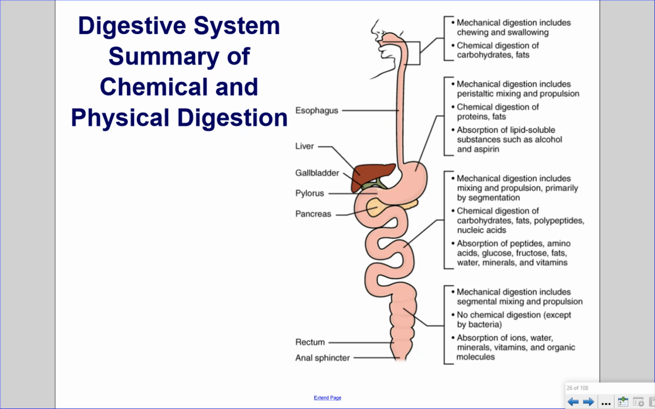Digestive system summary of chemical and physical digestion. While both chemical and physical digestion take place throughout the entire alimentary canal, there is a significant amount of mechanical or physical digestion in the mouth and a significant amount of chemical digestion in the stomach and small intestine.